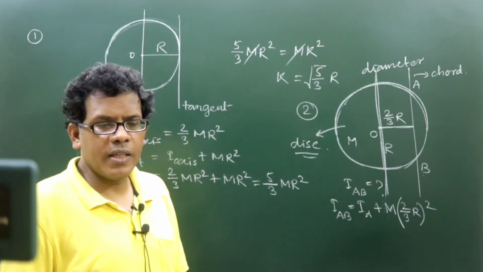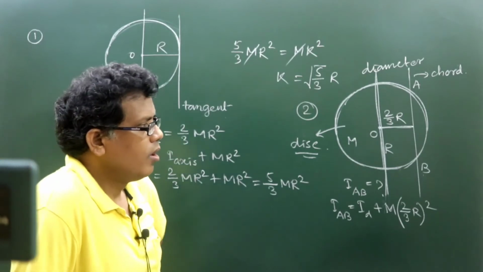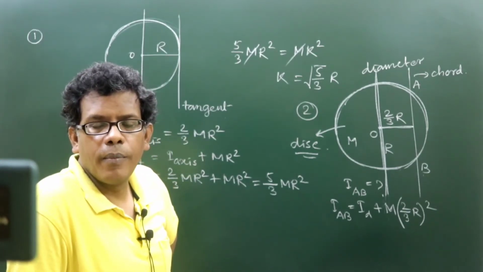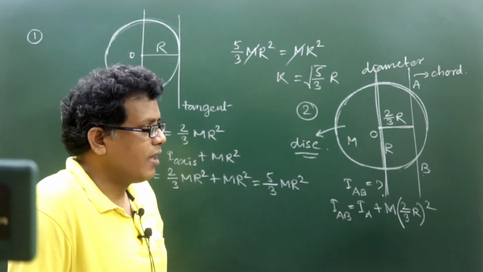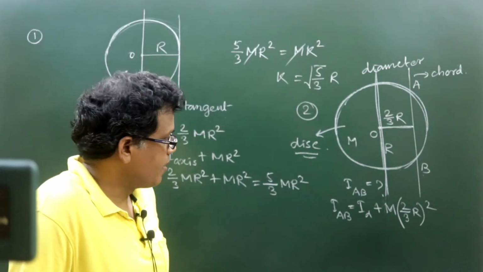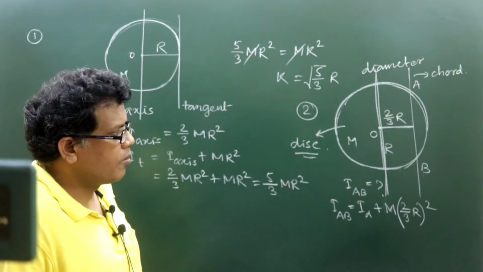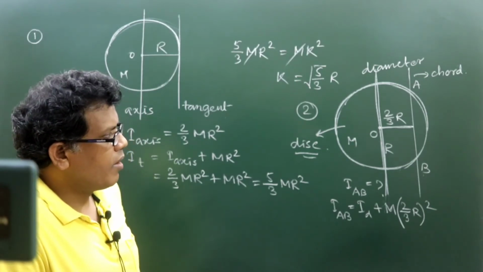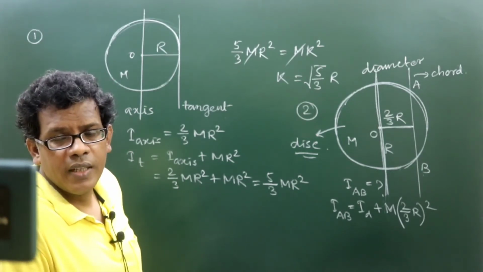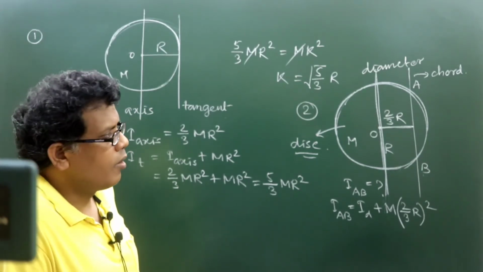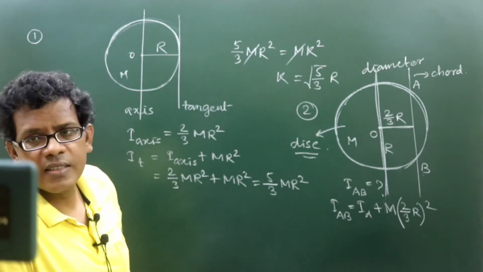We know the parallel axis theorem, I said in the previous class also, while dealing with MI calculation relating to disc, ring, cylinder, hollow cylinder, solid cylinder, several times we have discussed that application of parallel axis theorem can be taken whenever there is a line taken as an axis of rotation, provided that line is parallel with another line which can be treated as a CG axis.